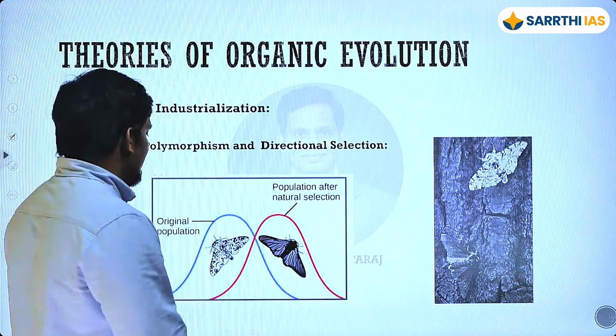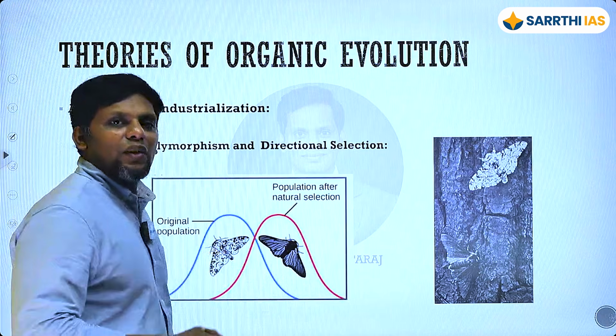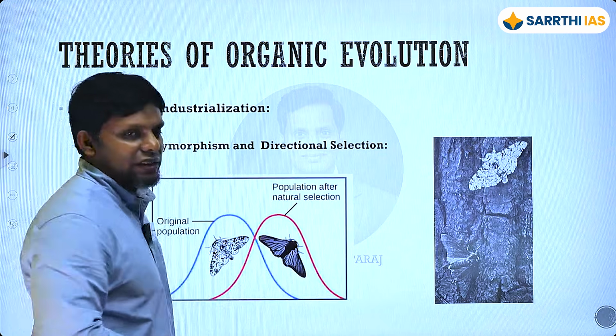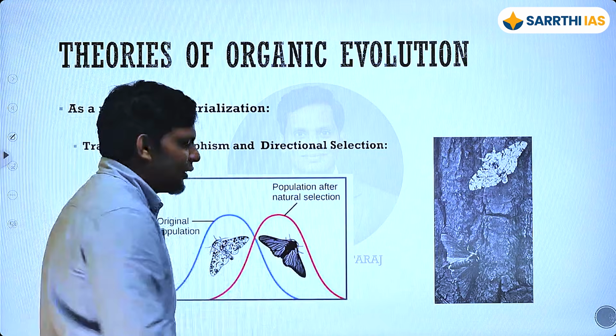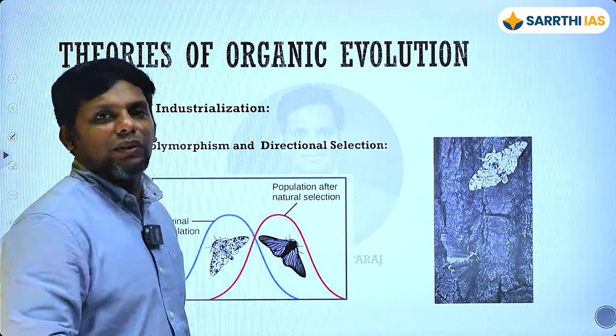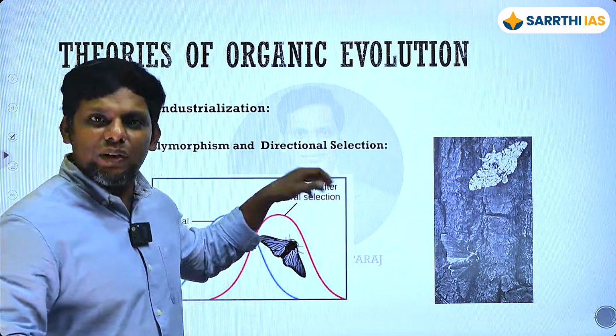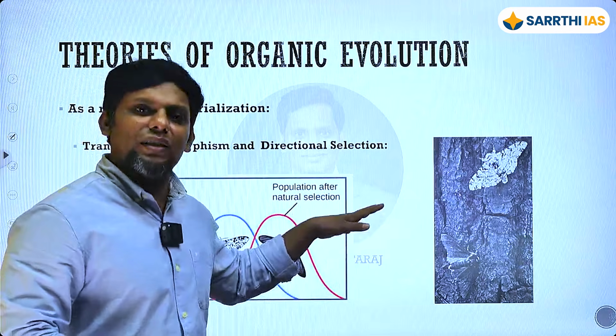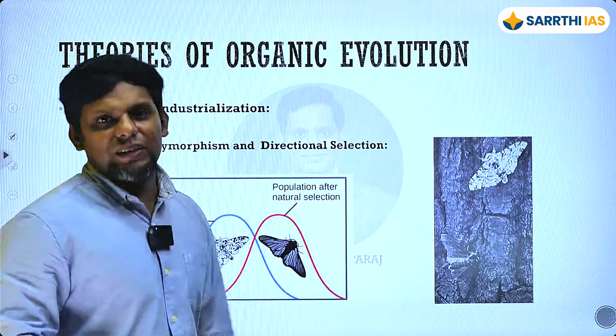So what happened? If you have a lightish color, it is a lot easier to spot against a dark background. So these things started becoming not the fittest anymore. Any variants that were of the darker type started becoming the fittest because they were not easily spotted. So then what happens? These guys live all the way till reproductive age, and they are able to survive till reproductive age and then produce more offspring and pass on those traits more and more.